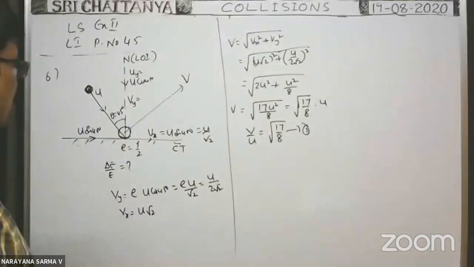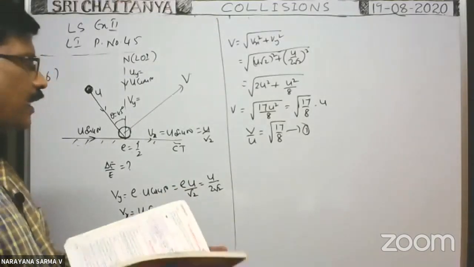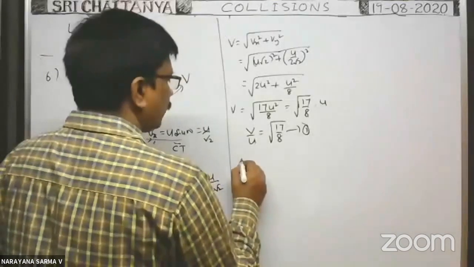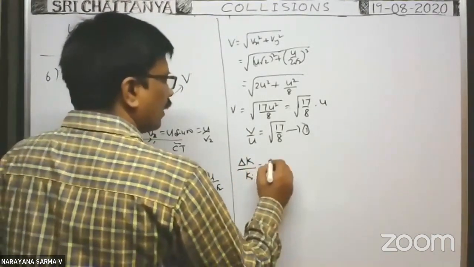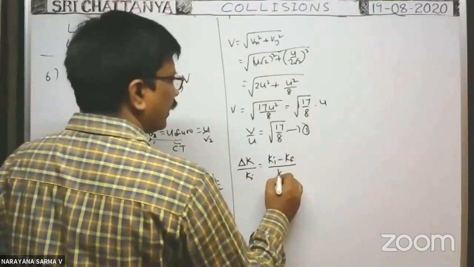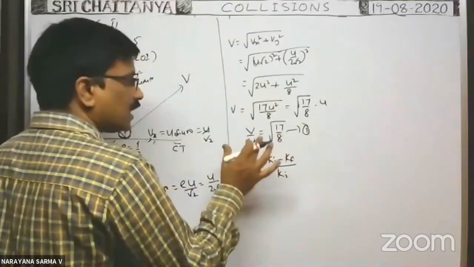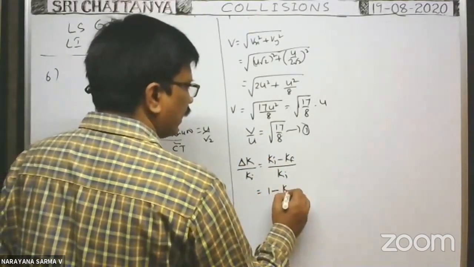Now, what is the fraction of loss of kinetic energy? The fraction of kinetic energy lost means loss of kinetic energy by initial kinetic energy of the system. Loss of kinetic energy means initial kinetic energy minus final kinetic energy, by initial kinetic energy. When you split them, it is 1 minus Kf by Ki.